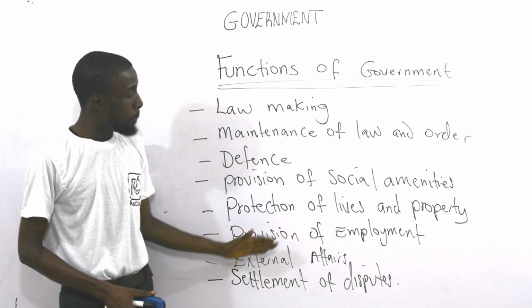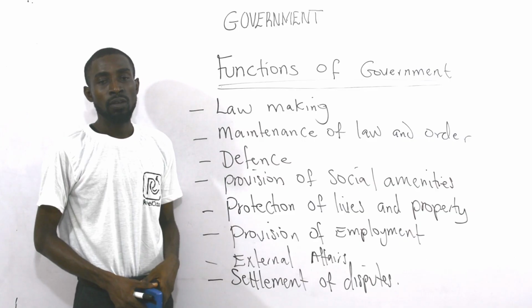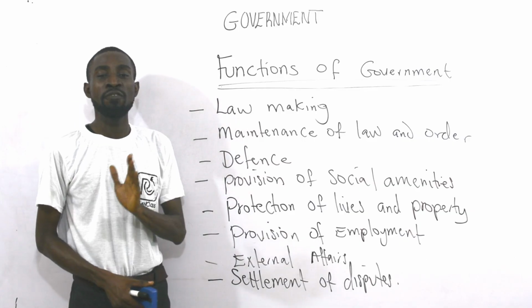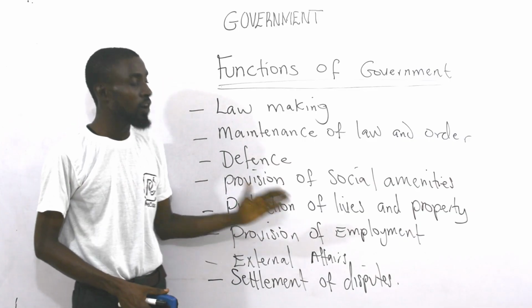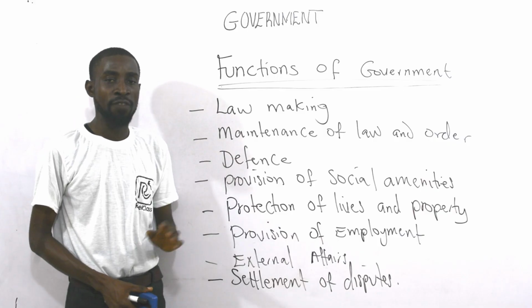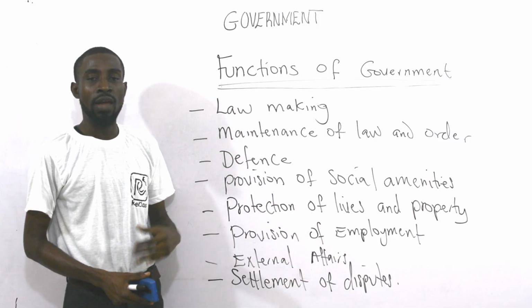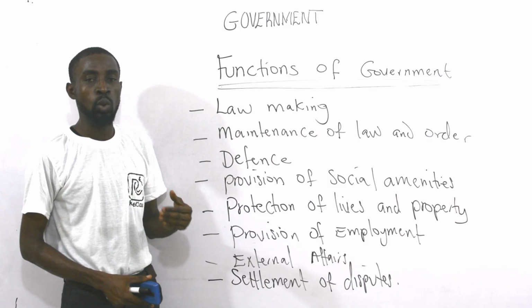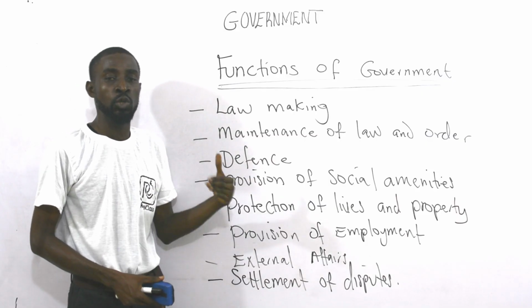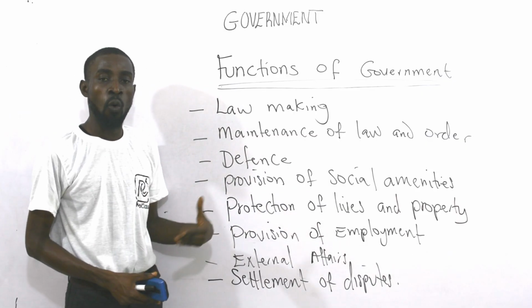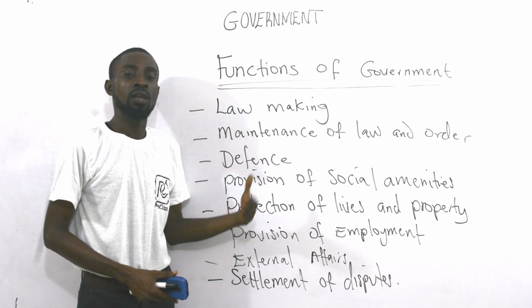Then we talk about provision of employment. In a society that is working effectively, it is the duty of the government to provide employment for the citizens. When you graduate with a very good result, the government should have the responsibility to fix you somewhere, depending on what you studied in school.